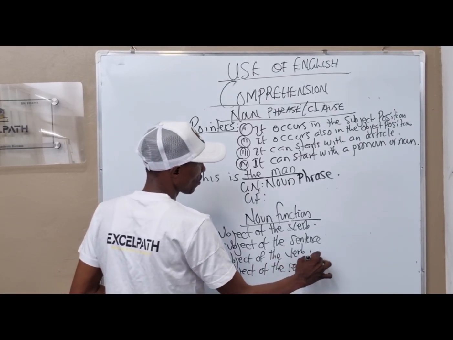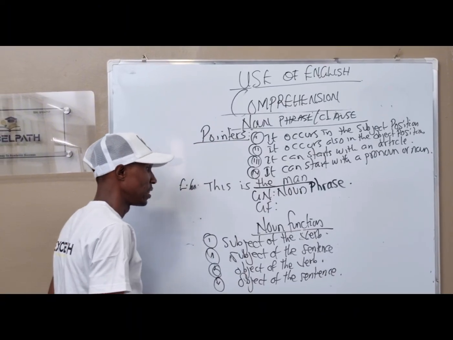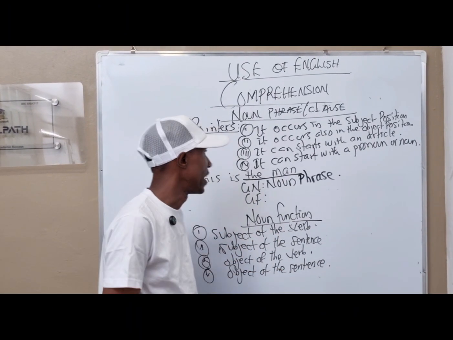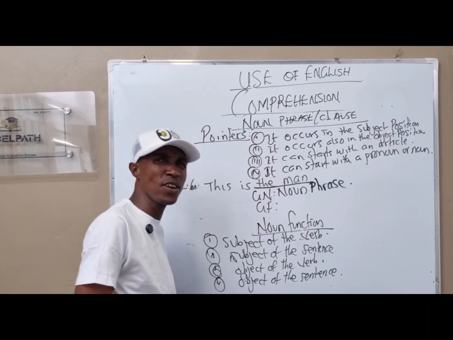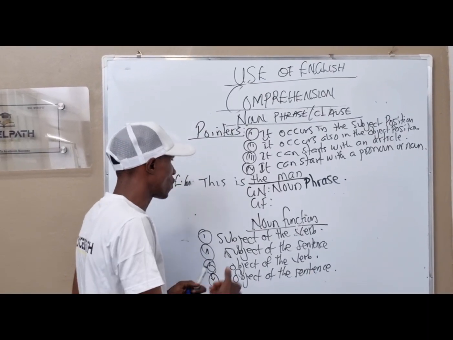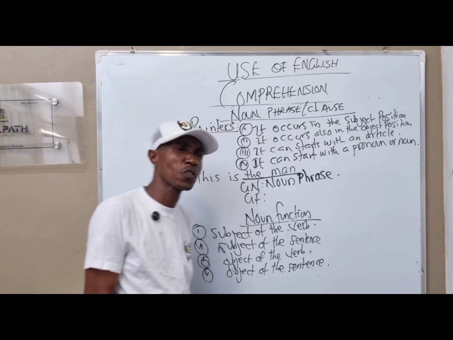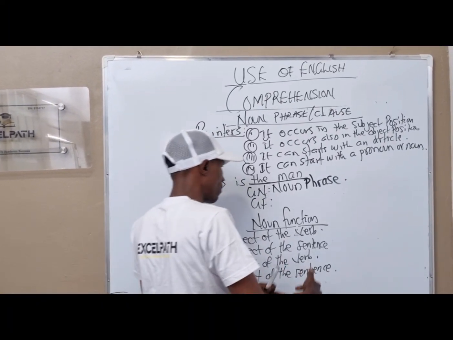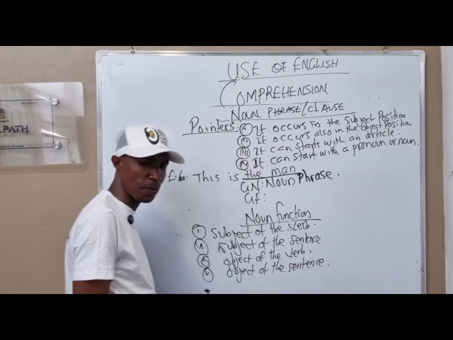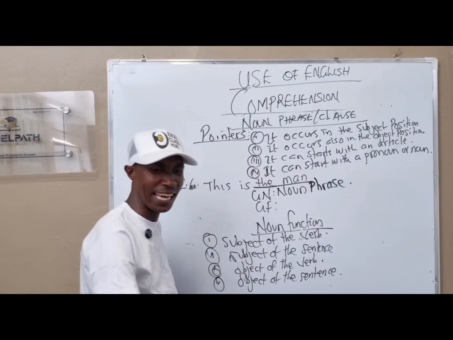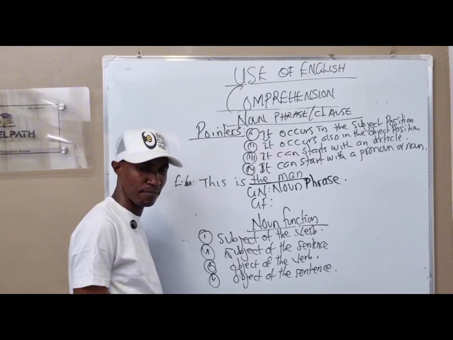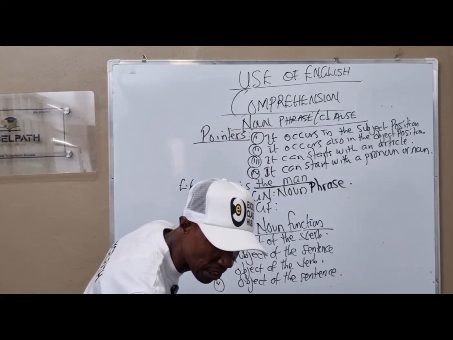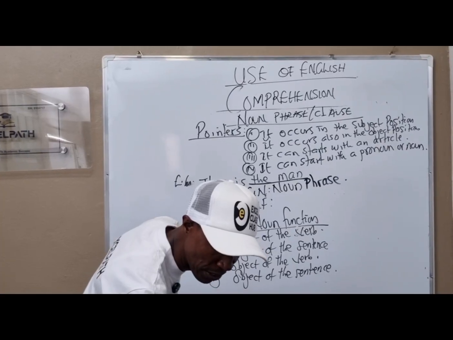How do you differentiate all this in an exam? Take note. When you see subject of the verb, it occurs from the beginning of the statement. When you hear subject of the sentence, it also begins from the beginning of a statement. But when you hear the object of the verb and the object of the statement, they begin at the end of the statement. Are you getting what I'm saying now? So these are the things that you are expected to see. Are you getting it?